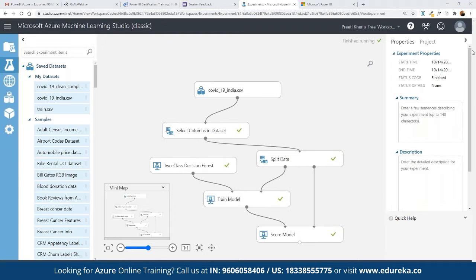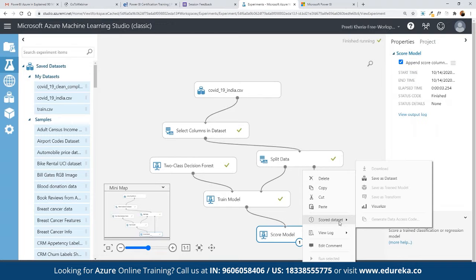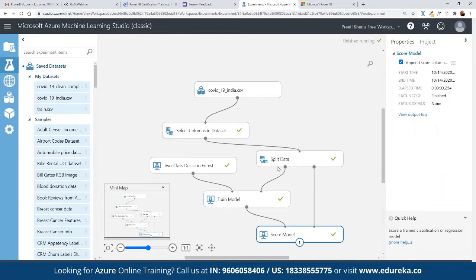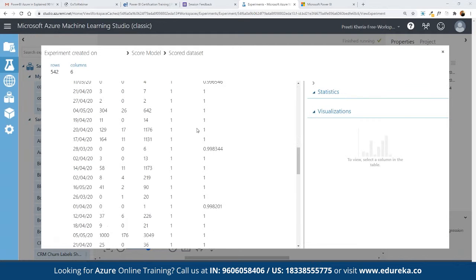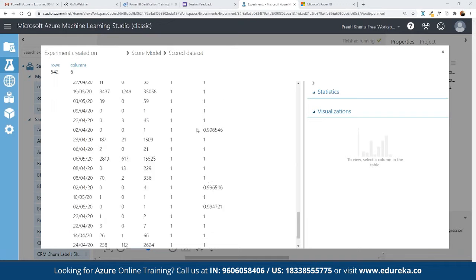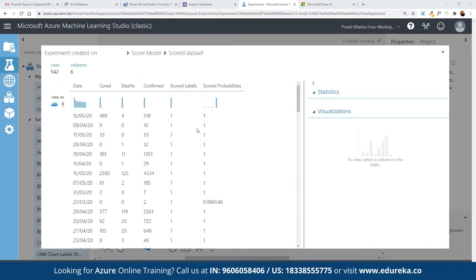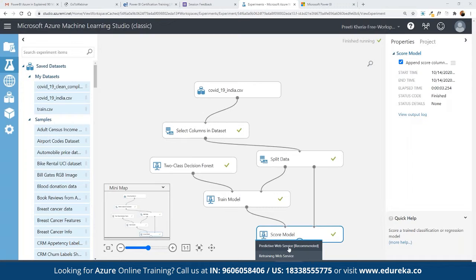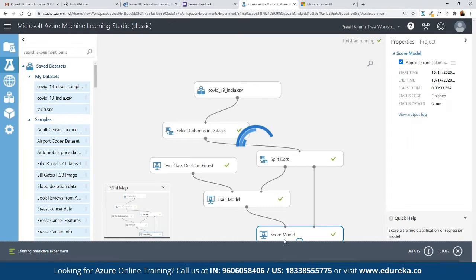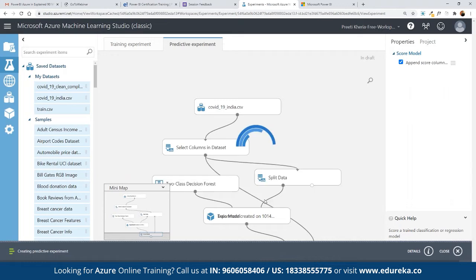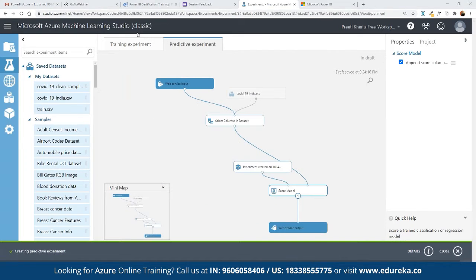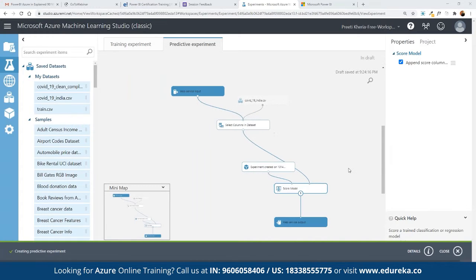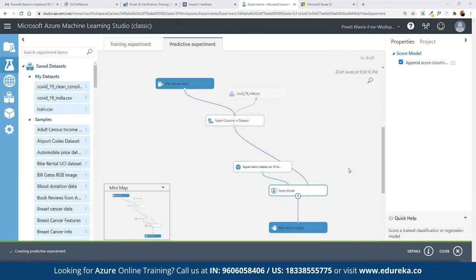Now if we want to visualize, we can right click on it, click on score data set, and visualize to see the entire score based distribution that has been derived for each and every data pointer we have defined. Here we can set up the predictive web services, which is currently recommended. As you can see, the entire model is going to be defined and deployed for creating the predictive experiment. The entire experiment is being deployed automatically.